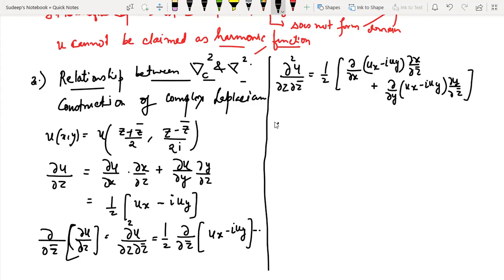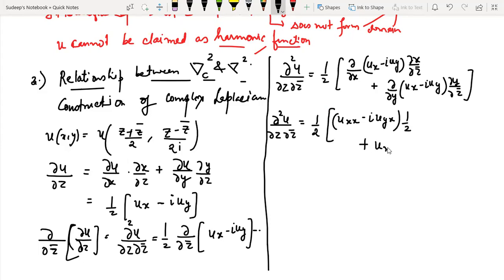So after all, I'm going to get this del square u upon del z del z bar, which is 1 over 2 times, I think, (uxx minus iota uyx). And what is del x upon del z bar? It is simply 1 over 2, so I'll write 1 over 2 here.